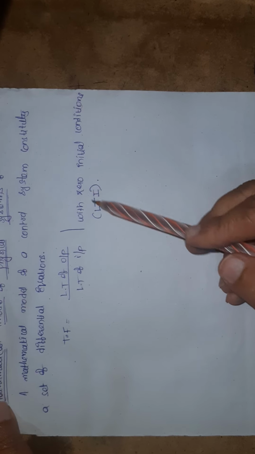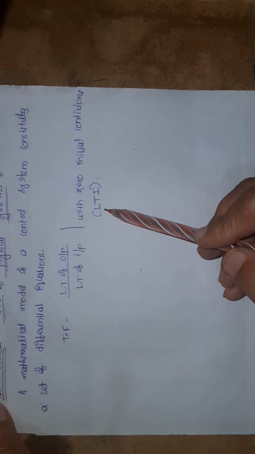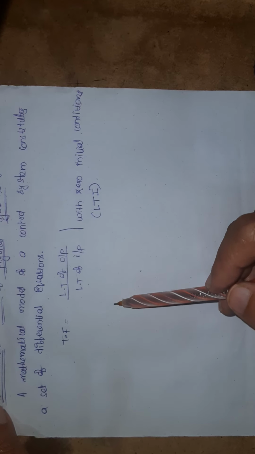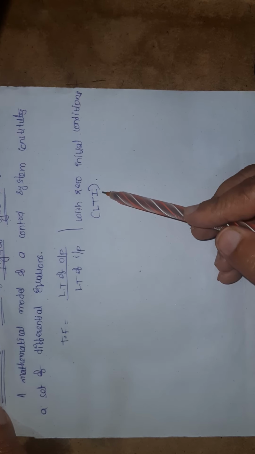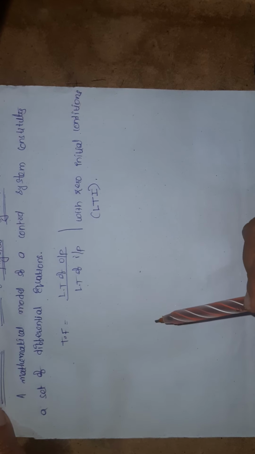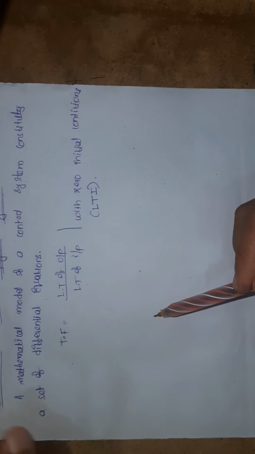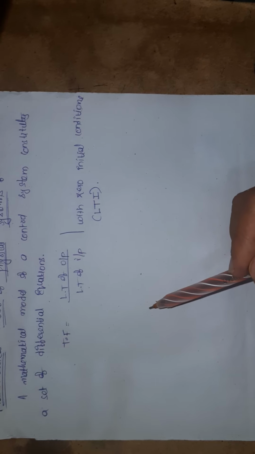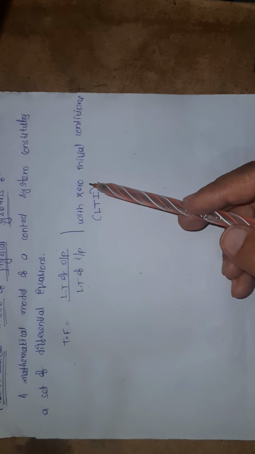Zero initial conditions are considered for linear time invariant systems, because here we are analyzing the system by considering it as linear time invariant, and later we are going to apply this procedure to practical control systems. Some practical control systems are linear time variant systems, and there we have to consider initial conditions.